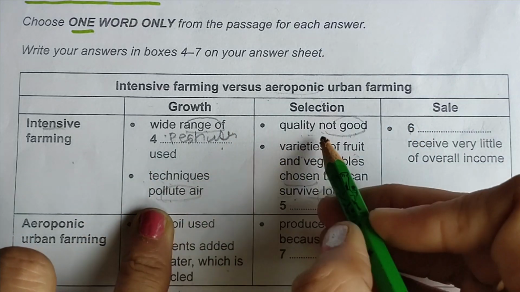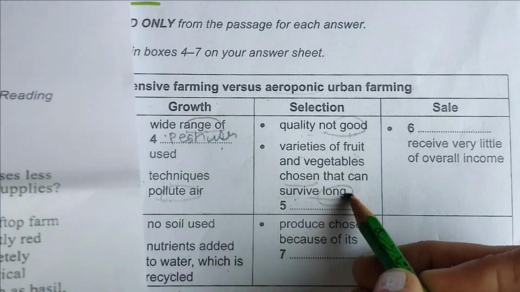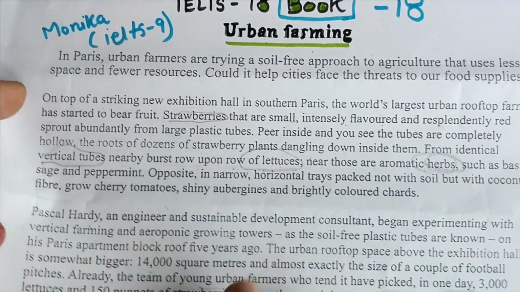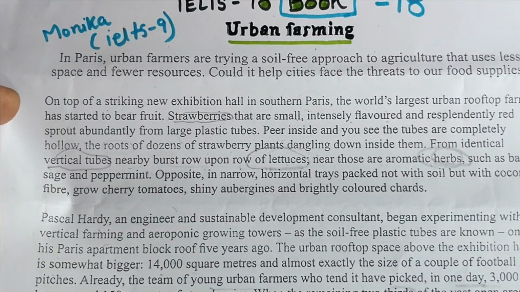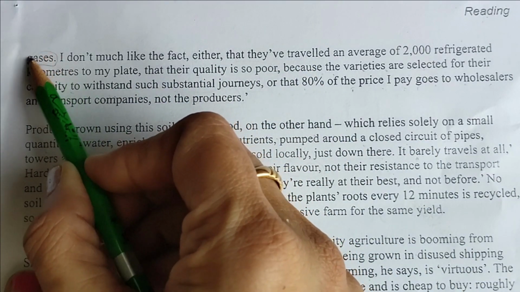techniques pollute air. So now coming to quality not good, varieties of fruits chosen that survive long, one word, and quality not good, let's find it. So this full page we have done. Let's move on to next page. So next page saying gases that we have done.